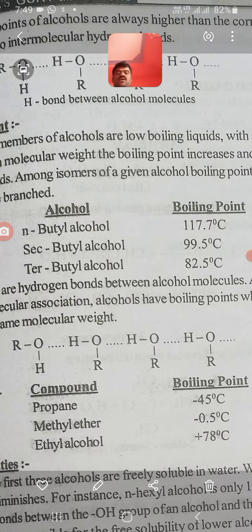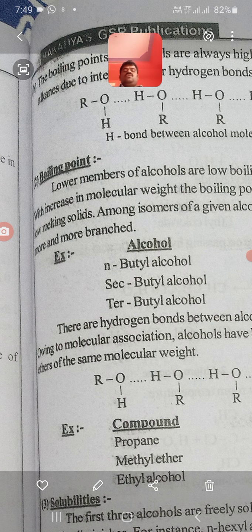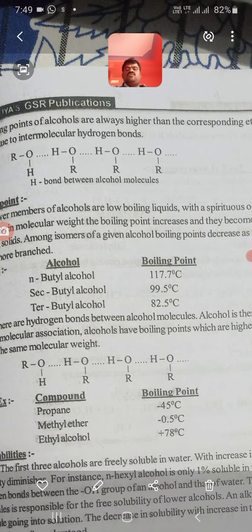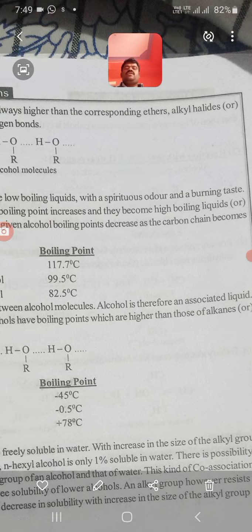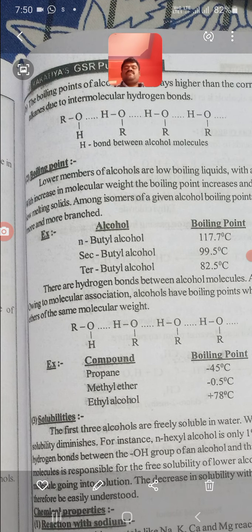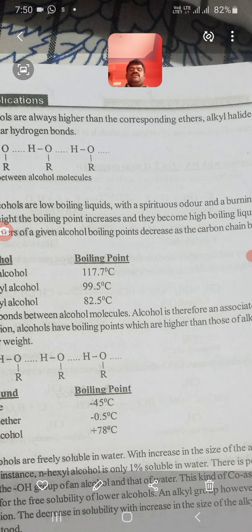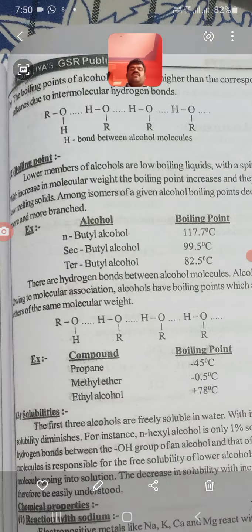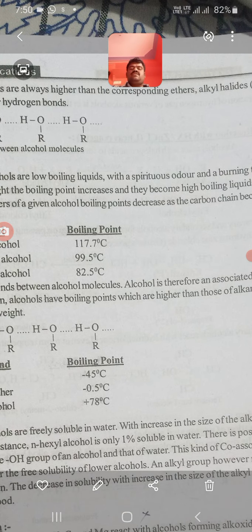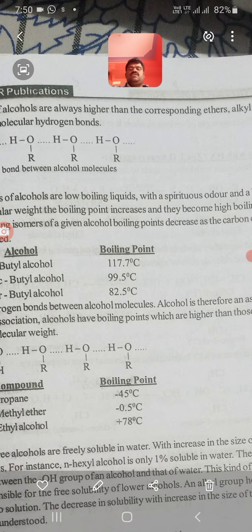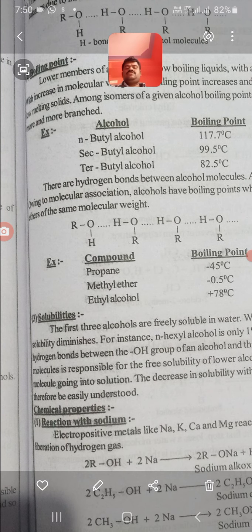Next we have to see the boiling points. Lower members of alcohols are low boiling liquids with a spirituous odor and a burning taste. With increase in molecular weight, the boiling point increases and they become high boiling liquids or solids. Among isomers of given alcohols, the boiling point decreases as the carbon chain becomes more branched.